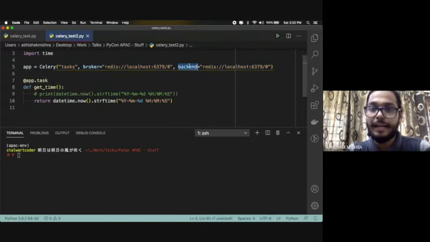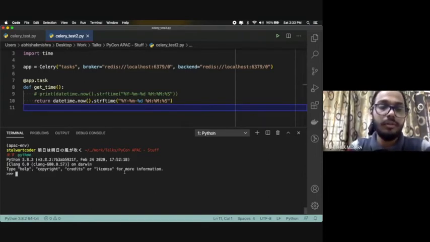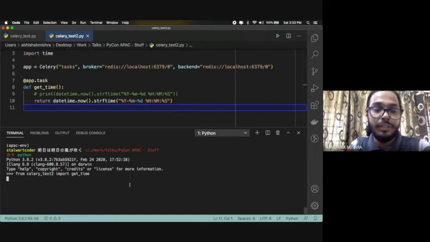So now I added a backend, and then again I will execute this, and I'll store the result in the DB. I'll show you how it looks. It's the same process. I imported the time. This time I'll do res is equal to get time dot delay.